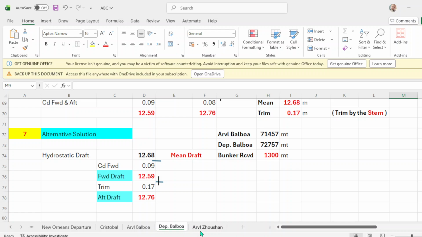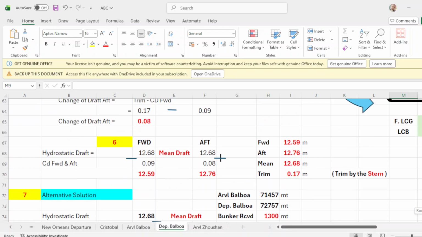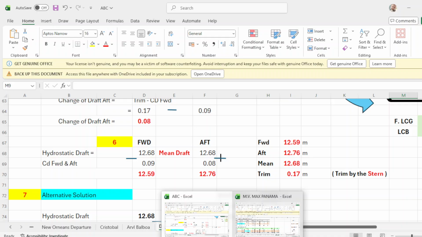But again, I will make another explanation about the remaining cargo to load. For example, you're now loading in Balboa and you have these drafts: forward 12.59 and aft 12.76. This is just an example. You're loading in Balboa with these drafts, 12.59 and 12.76. Put them here.